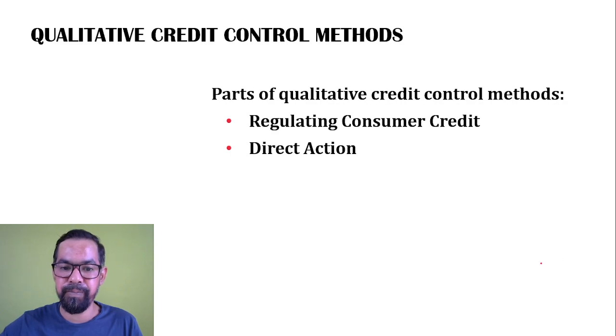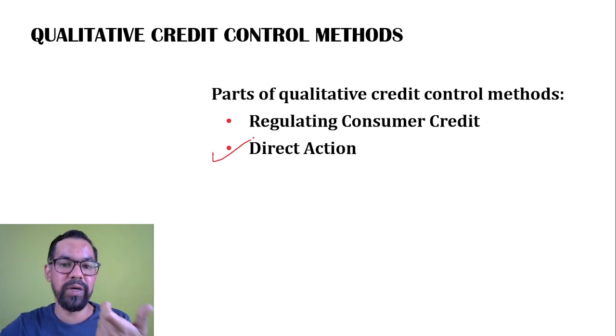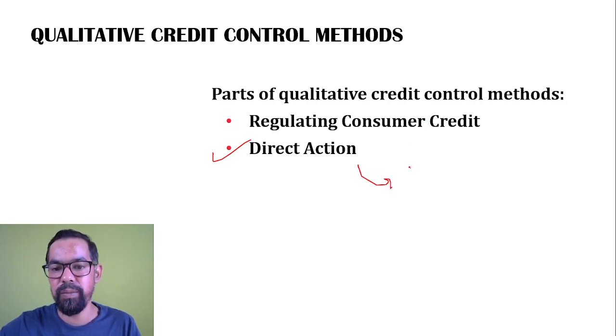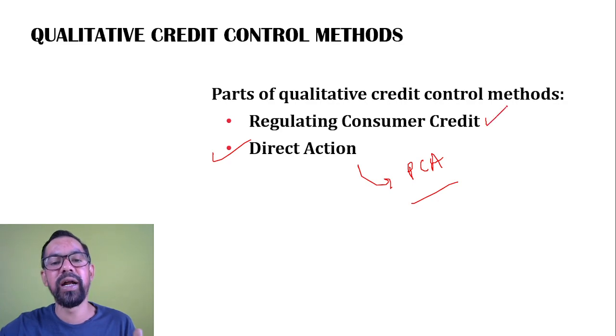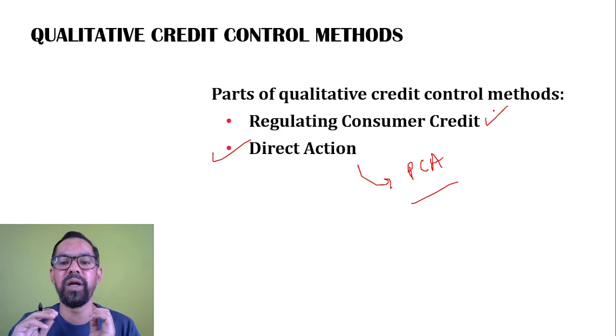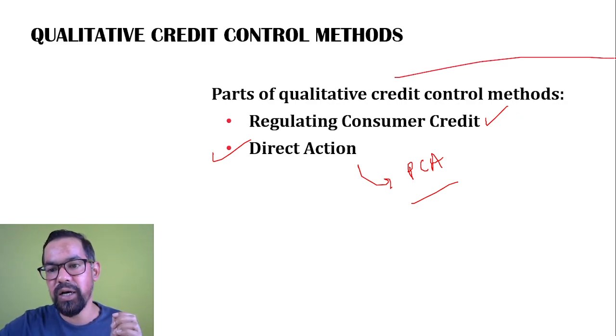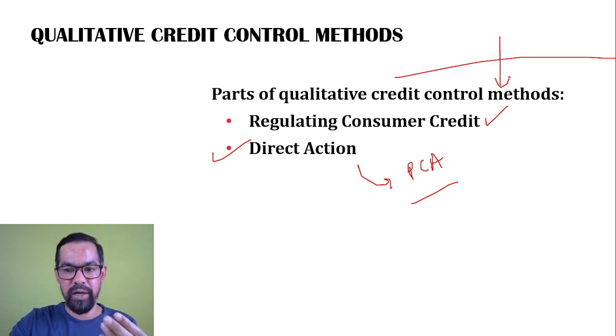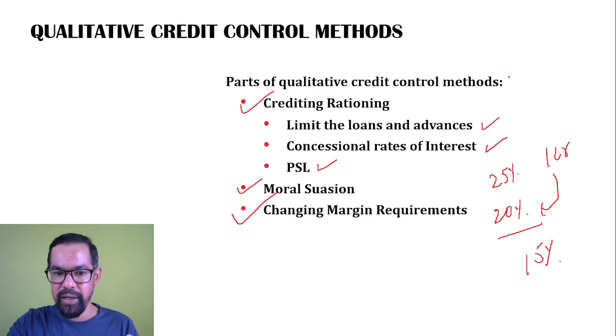Then we have some direct action like prompt corrective actions, which is PCA, or others. And then regulating consumer credits, the loan related guidelines and all. So there are so many different tools. Basically these qualitative measures are divided among four parts: credit rationing, lending related things, moral suasion, and changes in margin requirements.